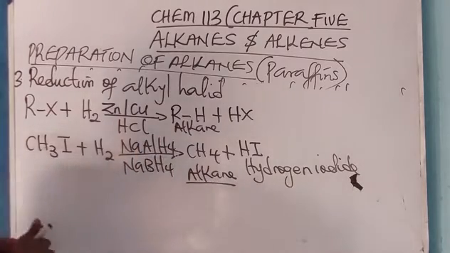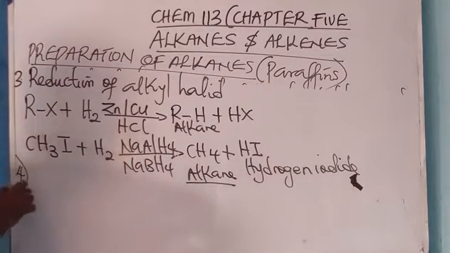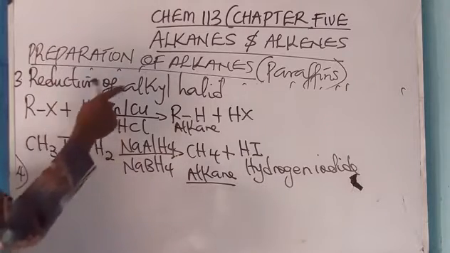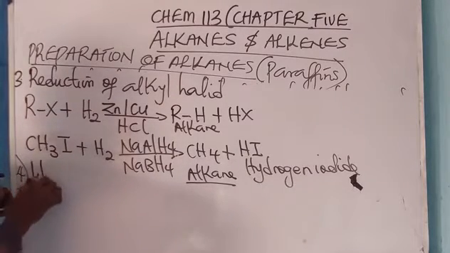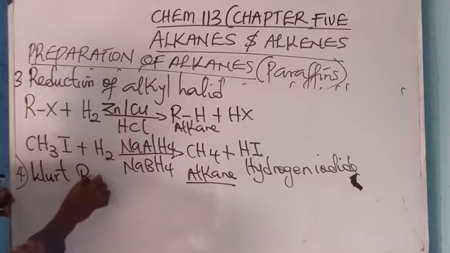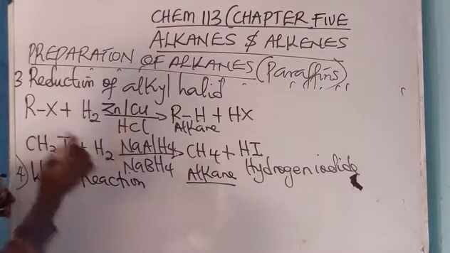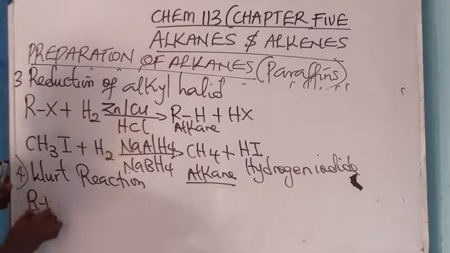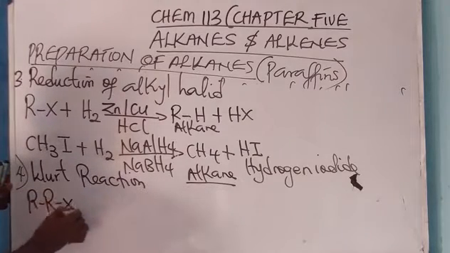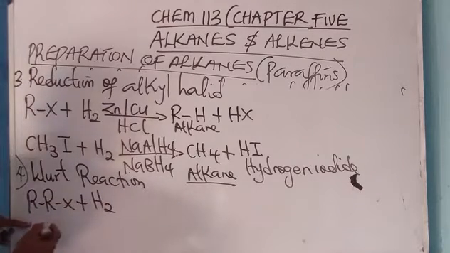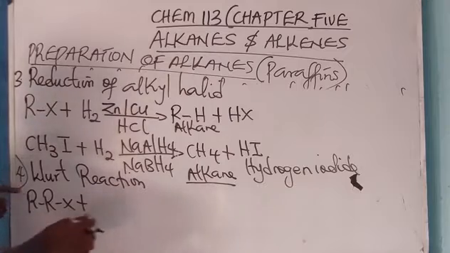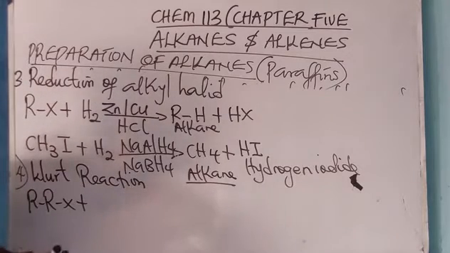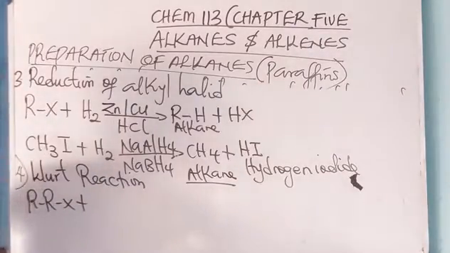Take note of that. Number 4, we can also prepare an alkane from Wurtz's reaction. Wurtz's reaction is a type of reaction in which two alkyl halides are reacted with a metal.